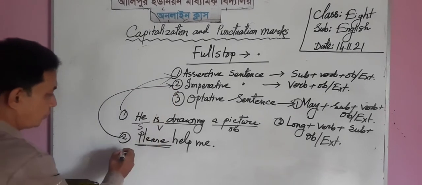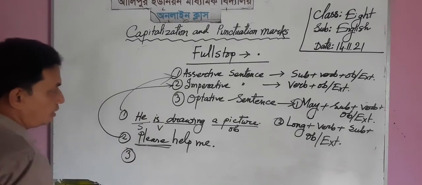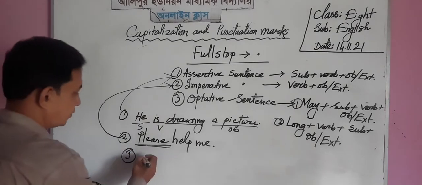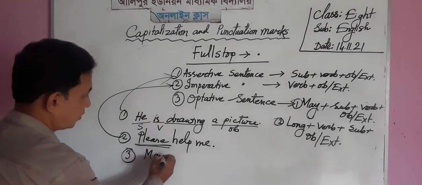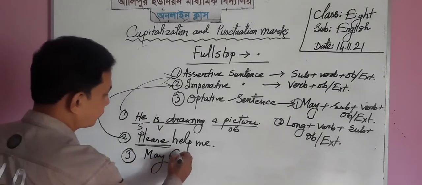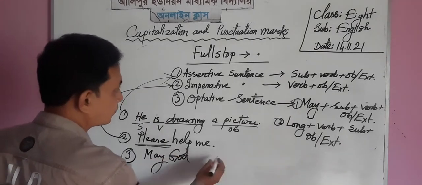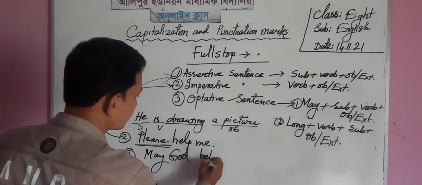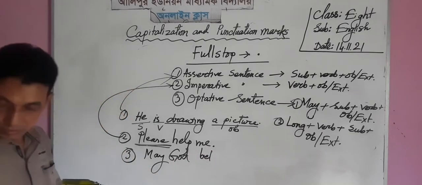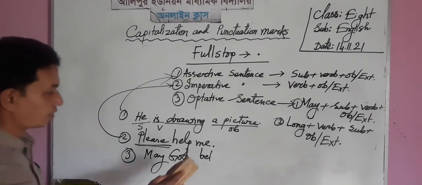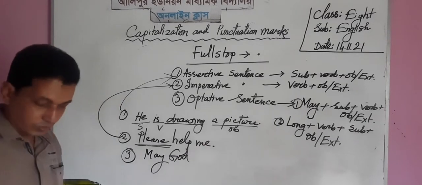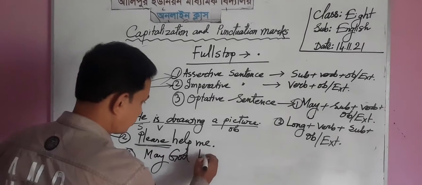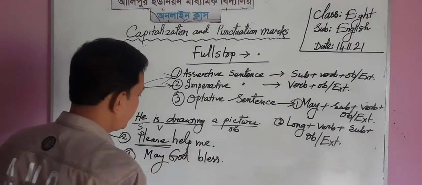And last of all, optative sentence. I am giving an example of it, such as may God bless you. May God bless you.